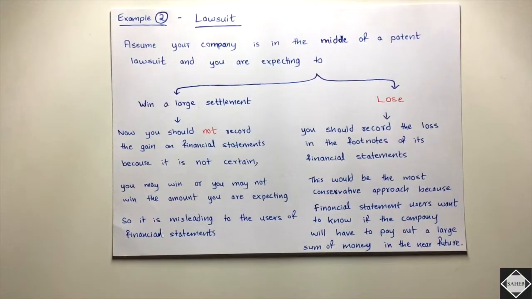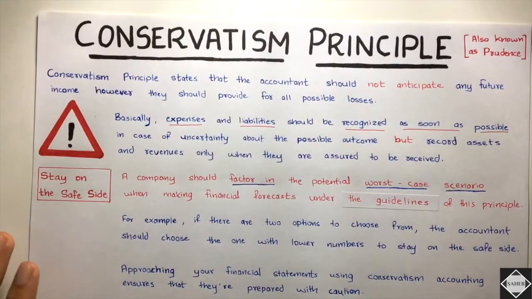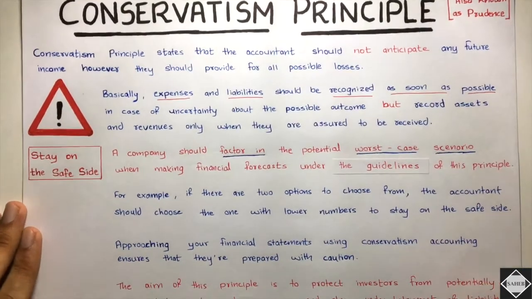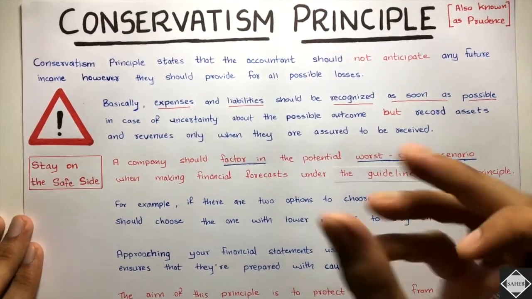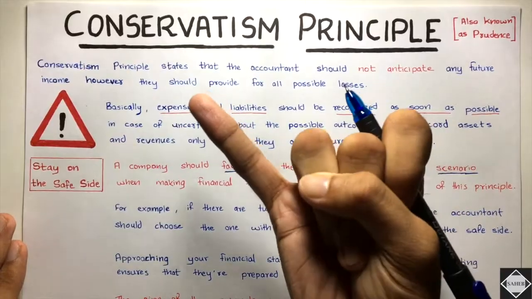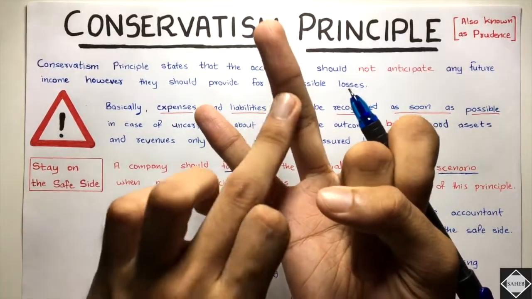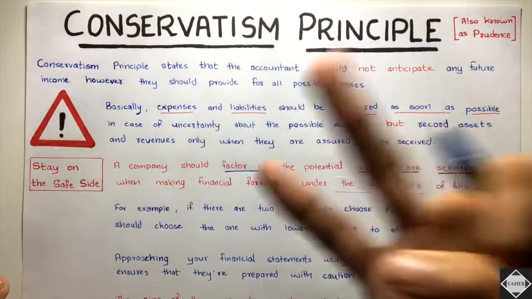Is that clear? So this is how the conservatism principle is applied in business. Is it clear? It's really simple. The basic essence is: recognize the bad news first, and regarding the good news, you have to wait till it actually comes true.